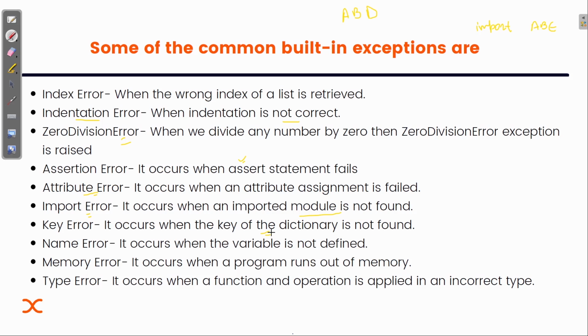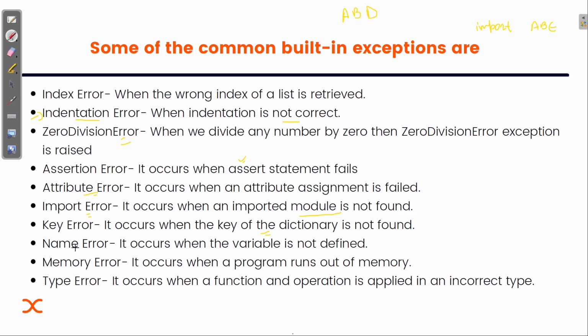I think these are the very basic ones. By the name only, you can understand what kind of error you will get when this type of error is found in your code. There's no syntax error here, there is a problem in the logic. In the case of indentation, we have the syntax error, where there's a problem in the spacing in the code. That's why, in this case, there will be no execution of the code.